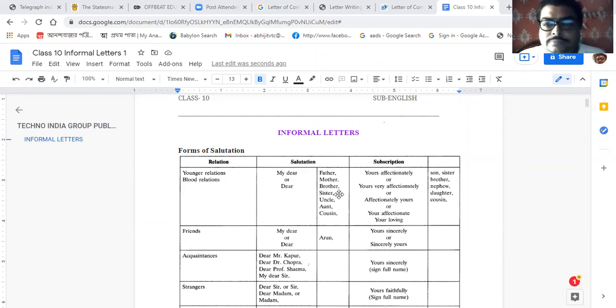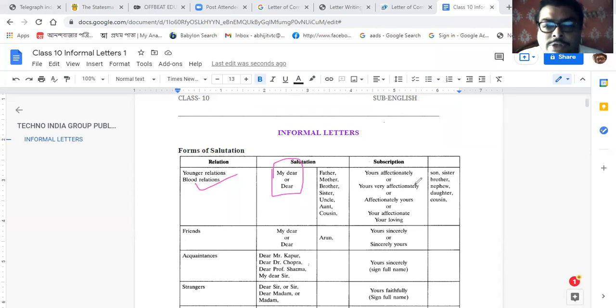So here you can see, for a younger relation, my dear and dear. Just wait, I'm locking the class first. So for a younger relation and blood relation, we can start with my dear and dear.